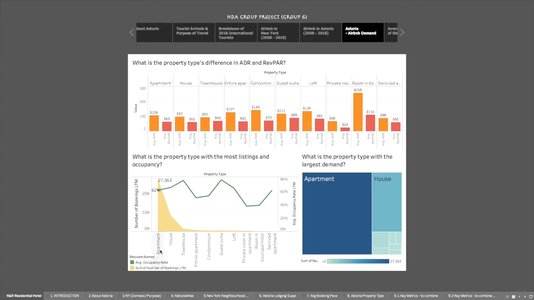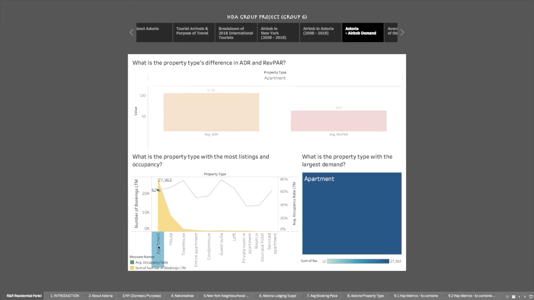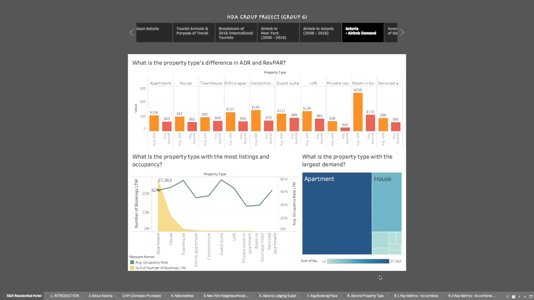Despite having a large amount of listing, apartments have a high RevPAR and ADR, but the difference between the two metrics is minimal. Thus, we have chosen to model after apartments in a hotel, with the main aim of building a residential hotel on a plot of land you own, with it reaping additional benefits when compared to building apartments.